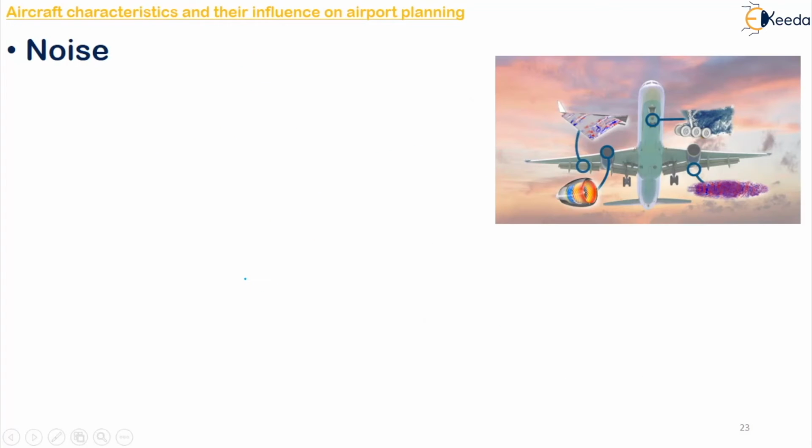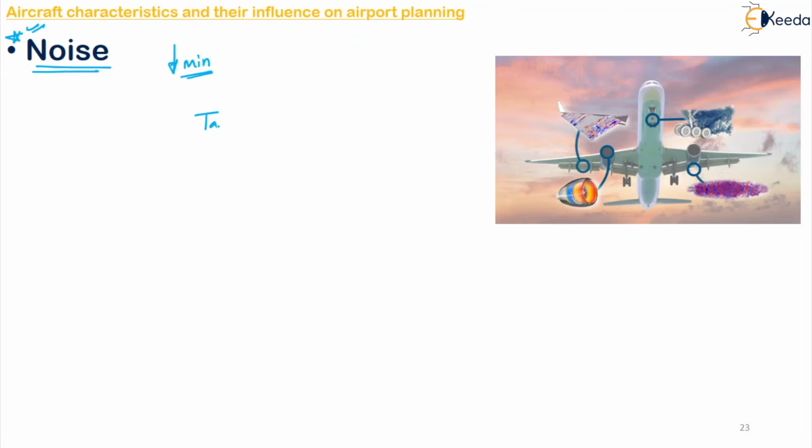Okay, moving on to the next one, the very important one which will come in your aircraft characteristics is the noise. It is the main or serious problem faced in aviation, and we have to make sure that we get it to the minimum possible level. Normally the main source of the noise is the engine and the machinery noise of the primary jet.